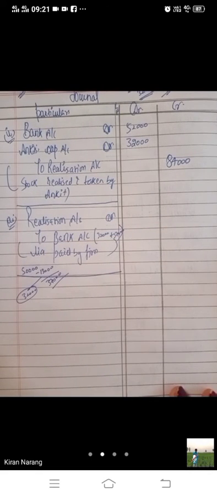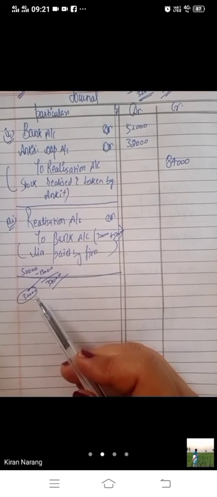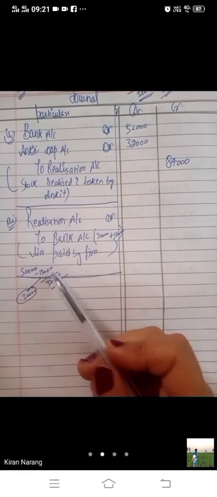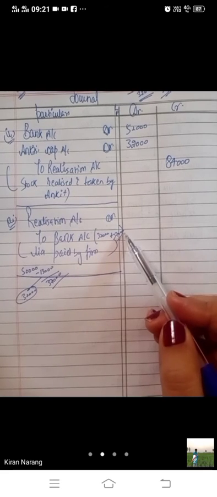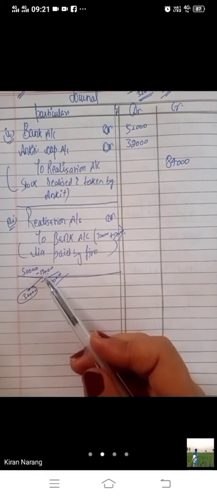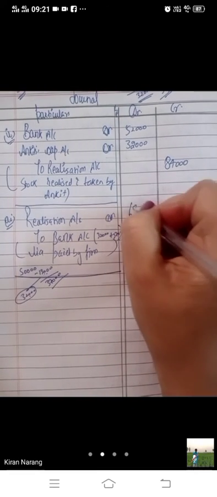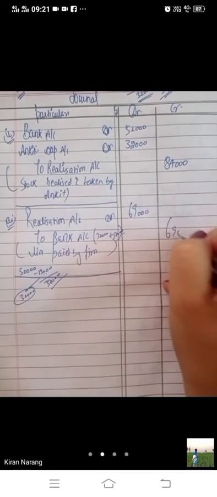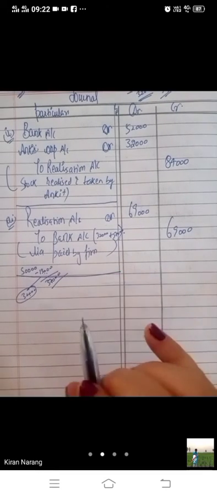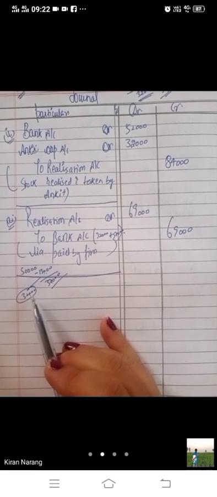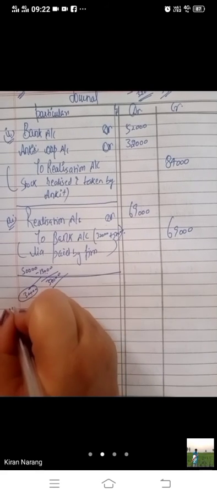But it was a case pending in the court. It was a suit, so the court has settled it at 32,000. The actual we had recorded 13, but we were compelled to pay 32,000. So 50 minus 13, 37 we have to pay to other persons, and 32 we have to pay to this person. Total we have paid 32 plus 37, 69,000. Realization account debit to bank. If we are making payment, we record on the debit side of realization account.